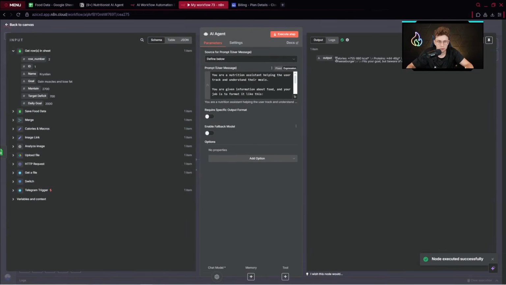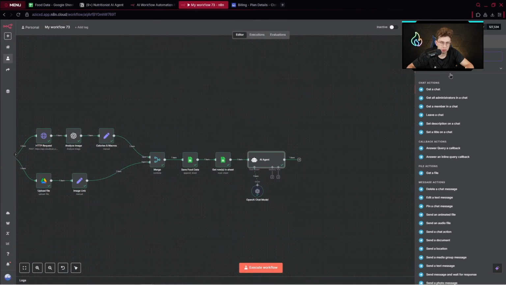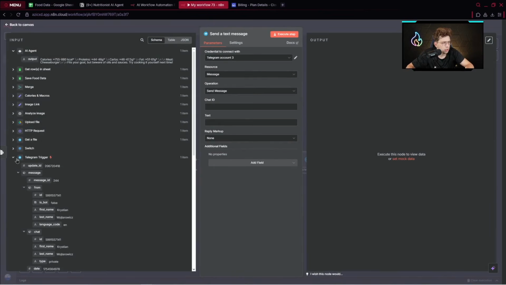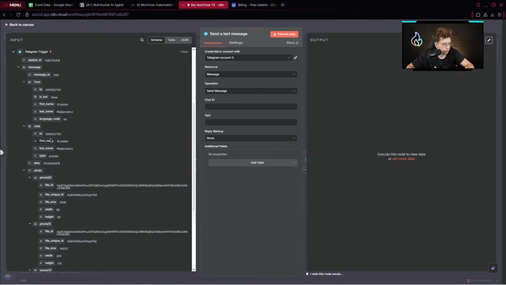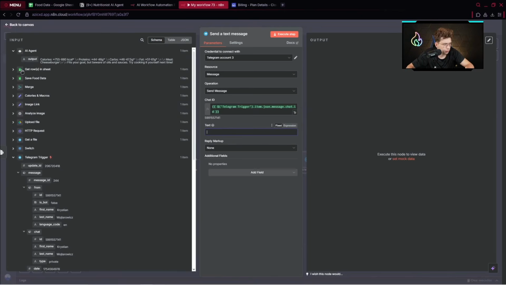Run it, and we should get our nicely formatted message. Okay, so calories, proteins, carbs, fat, correct. And at the end, what we want to do is to send a Telegram message back. So send a text message. Chat ID from Telegram trigger, so pick chat ID. Text from our agent. And execute step.